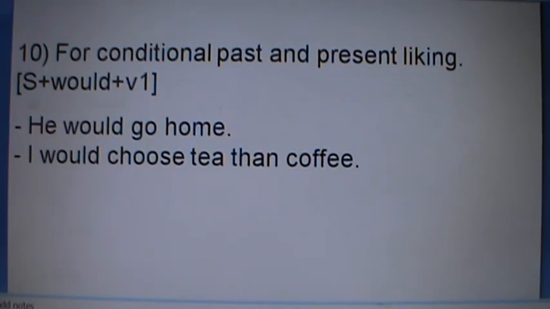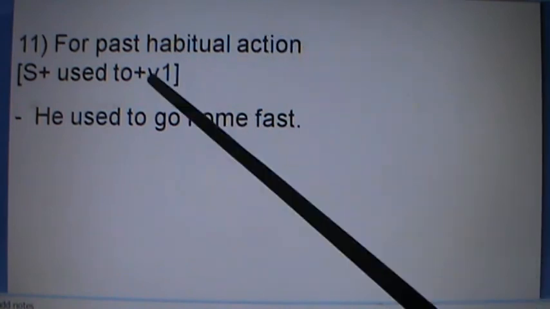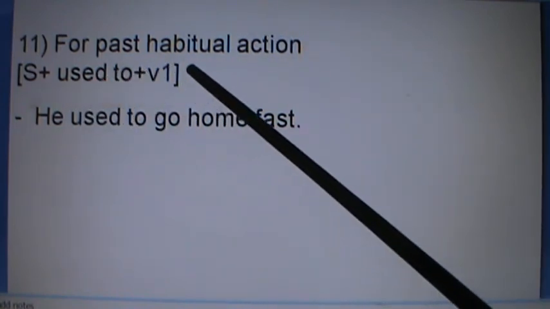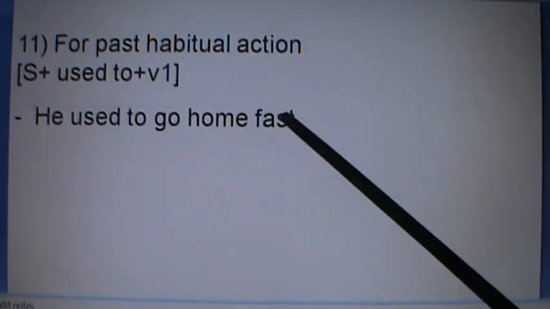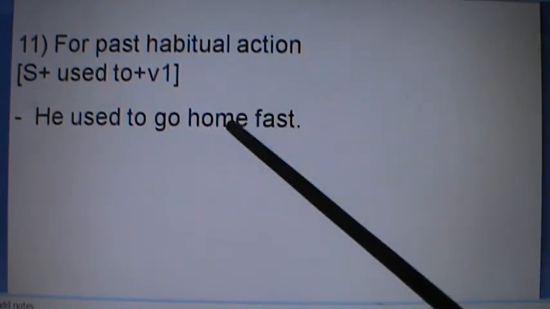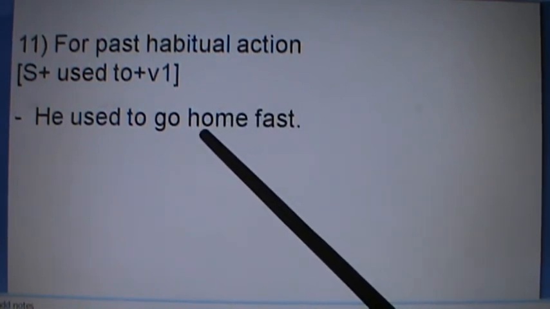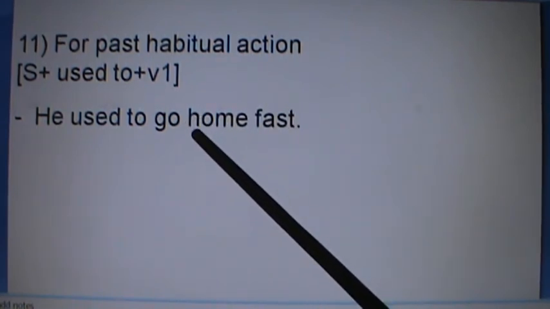Okay, like this. Next, number 11, for past habitual action, we have used to plus verb 1 format. He used to go home fast. It means in the past he always used to go home very fast. Nowadays he doesn't do so. He just walks very slowly.